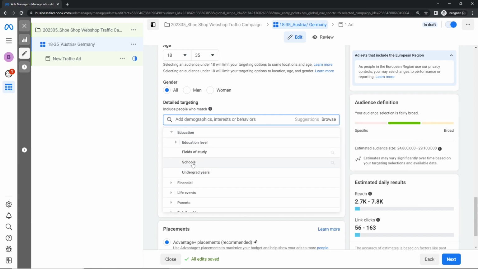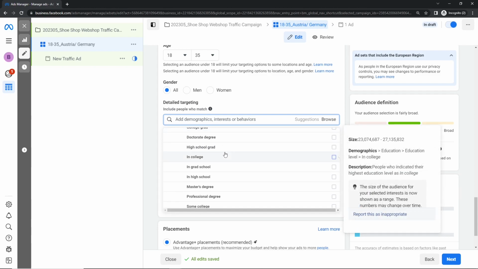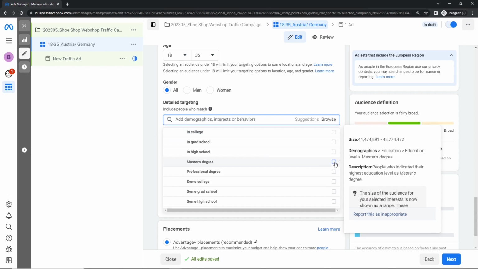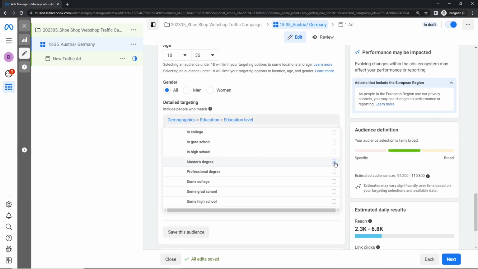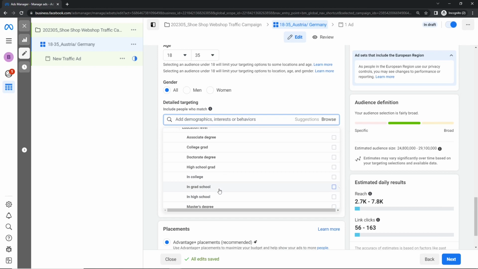Or you search for a school, or you click on level, and I only want people here with a master's degree maybe. This could make sense for job campaigns. So if I have a job that I want to offer, then I can do that, of course, also with Facebook, but I only want to include people with a master's degree. So that is the education.